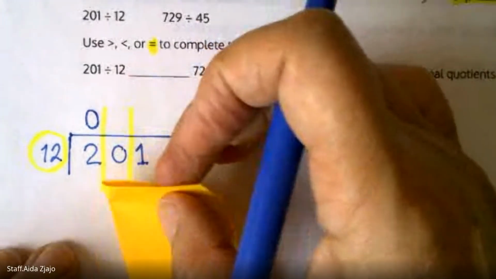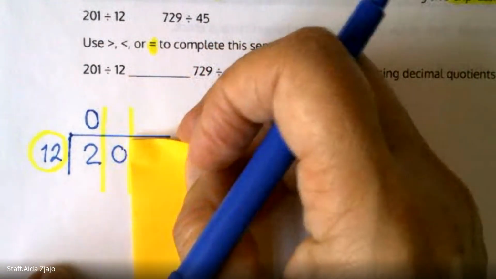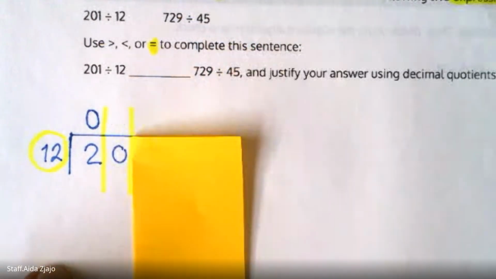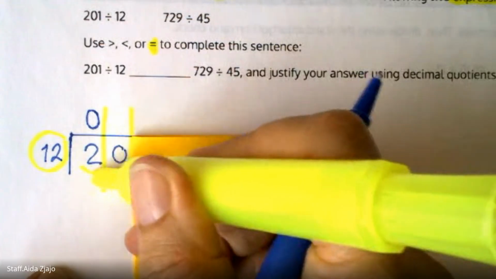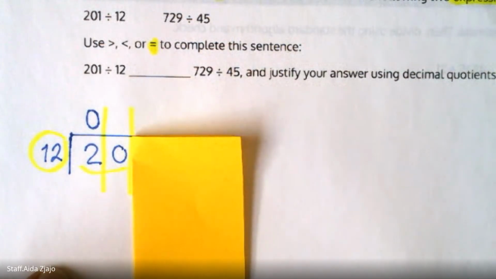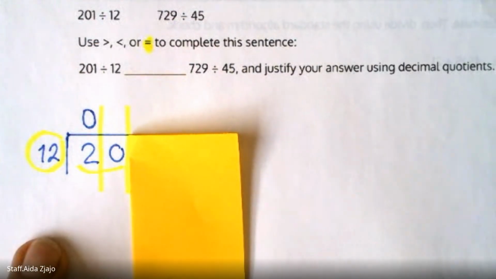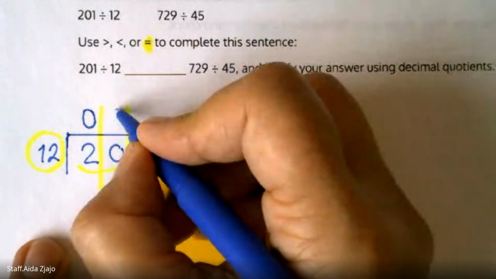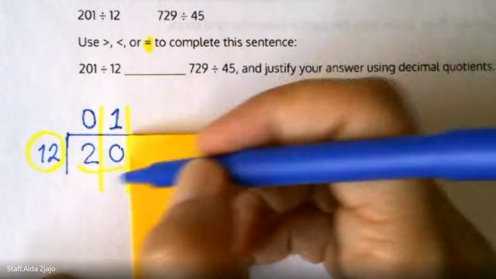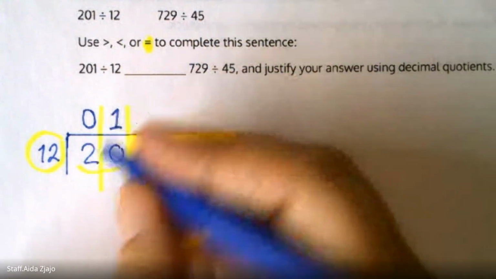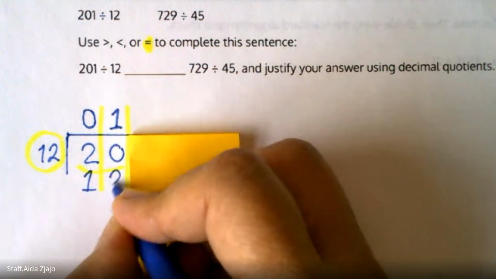If I have 200s, I have to regroup them into 20 tens. So now if I have 20 tens, can I make a group of 12? Yes. I can only make one group because 12 plus 12 is 24, and I don't have 24. So 1 times 12 is 12.